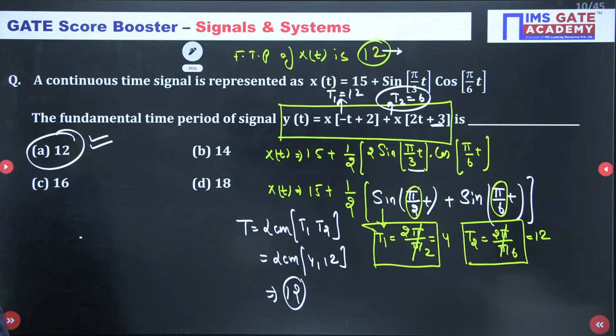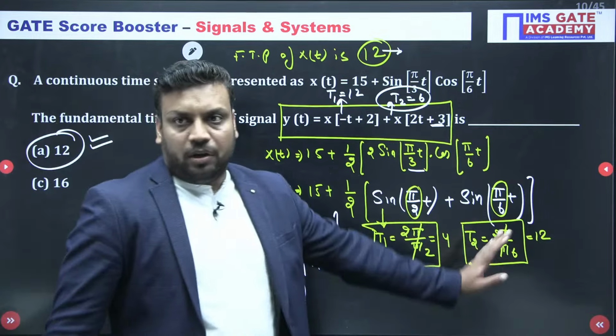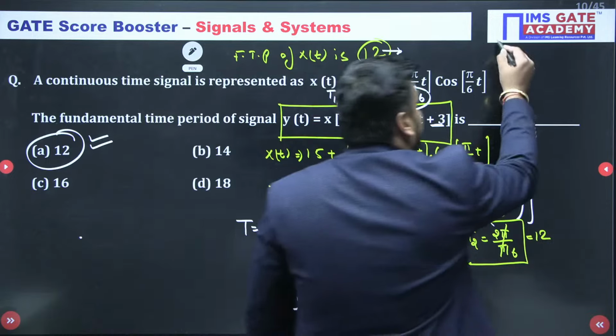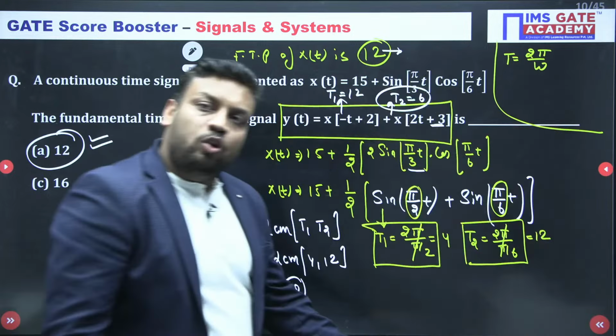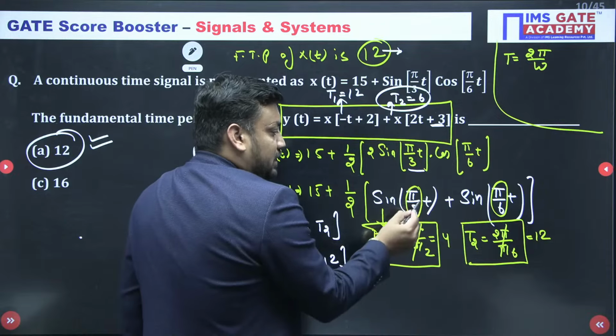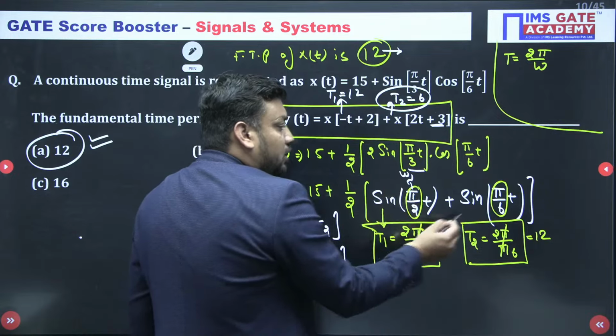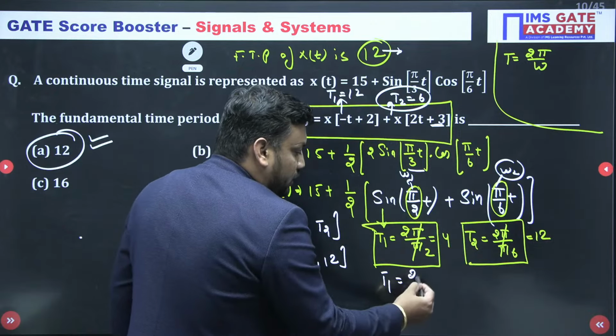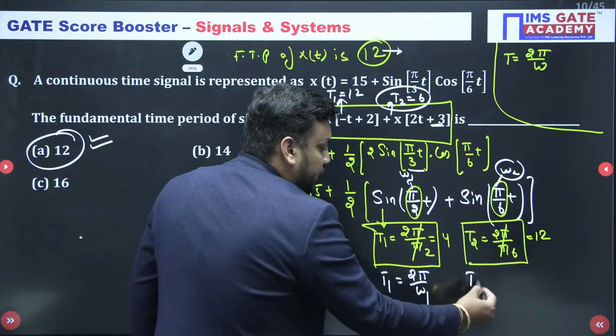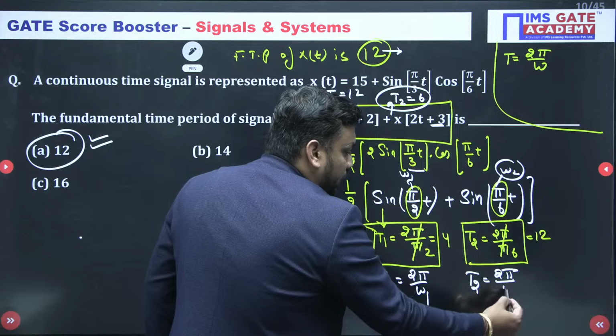Shamit, what is your doubt? Sir, can you explain the step in which we got 4 and 12? Okay, this step I am fine to explain. Do you know the fundamental time period formula? The fundamental time period formula is 2 pi by omega, and omega is the multiple of t. So in sin omega 1 t, this is working as omega 1, and in sin omega 2 t, this is working as omega 2. So actually what I did is T1 is 2 pi by omega 1, and similarly T2 I did as 2 pi by omega 2.